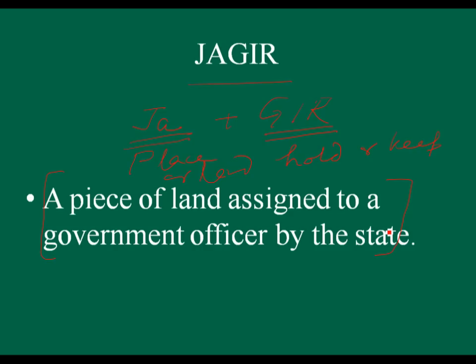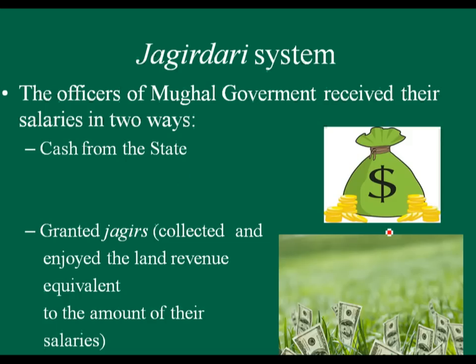Again, I am repeating: what is Jagir? Jagir is a piece of land assigned to a government officer by the state. It is a Persian word, and the syllable Ja means place and Gir means hold or keep.